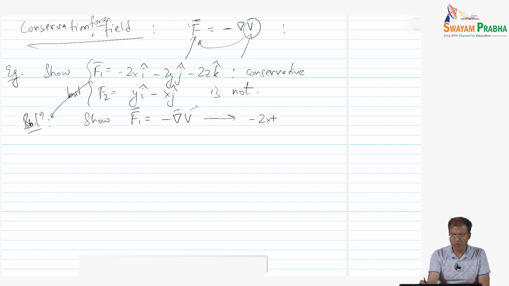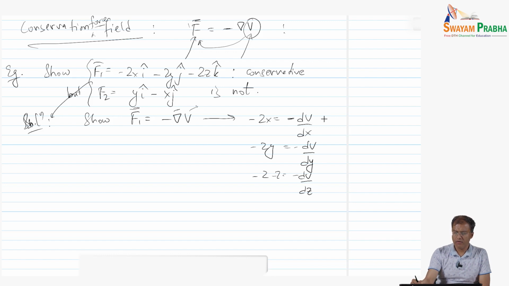Minus 2x is equal to minus dV/dx, and then minus 2y, the y component, is minus dV/dy, and minus 2z is minus dV/dz. From here we get that V of x, y, z, which has three variables, is x squared plus some function of y, z.